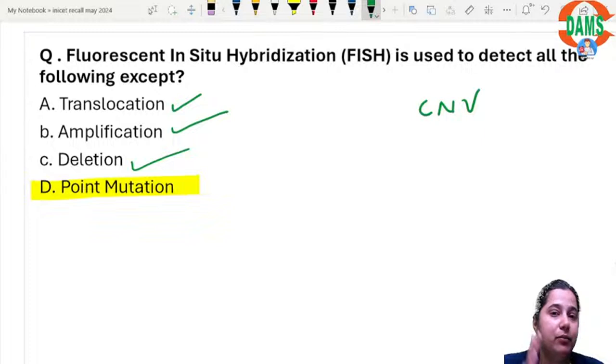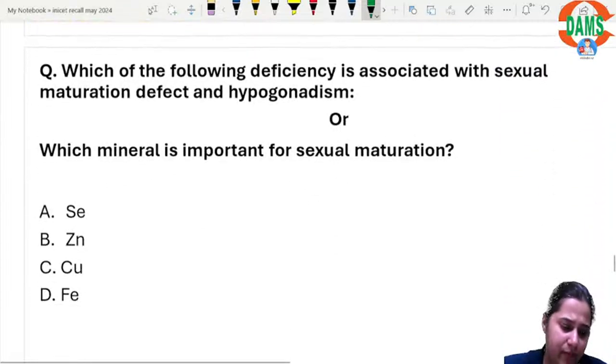It is a hybridization technique where you send a probe against the already known segment or the segment which you want to identify. But it is done in situ. You do not take the DNA outside and do the study. You are doing everything inside the cell, and hence it is called fluorescence in situ hybridization.